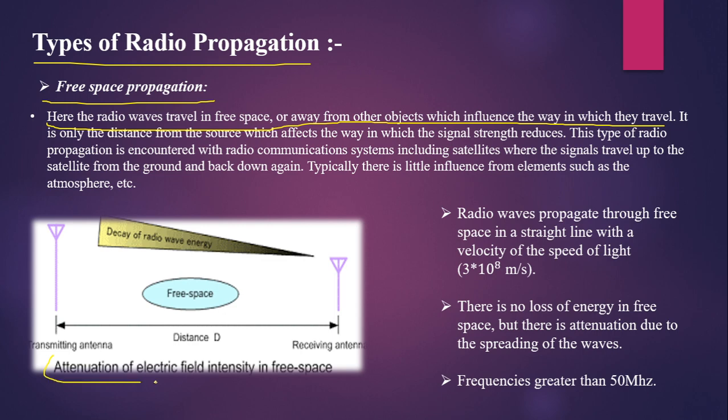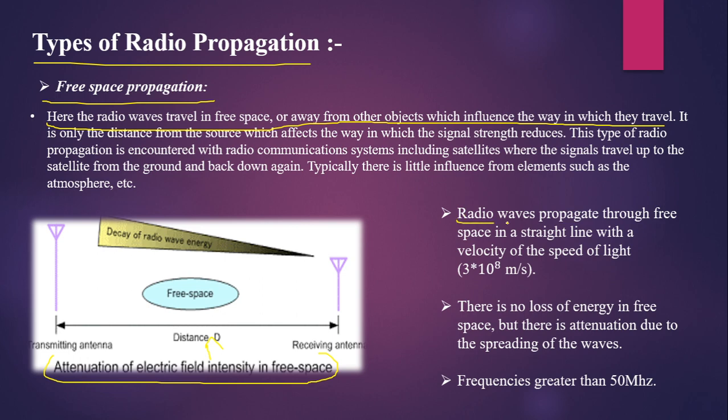So attenuation of the electric field intensity in free space is because of only this distance between the transmitting and the receiving antenna, since in free space there will be no object, so they will not be influenced by any other phenomena. This type of radio wave propagation is encountered with radio communication systems, including satellites.